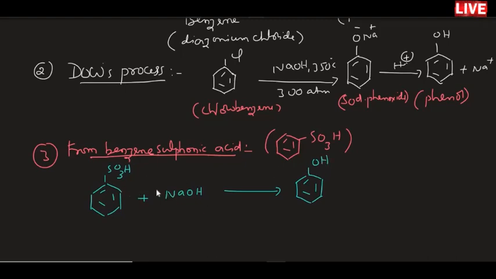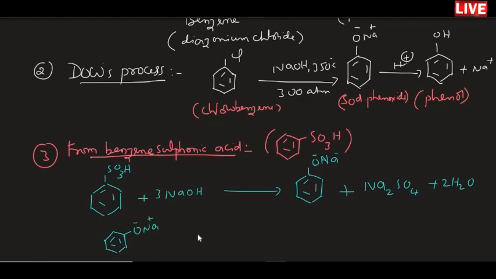You take 3 moles of this one, then you will get Na2SO4 plus 2H2O in this reaction. First, sodium phenoxide is formed, and that sodium phenoxide can be further treated with acids to form the final product called phenol.